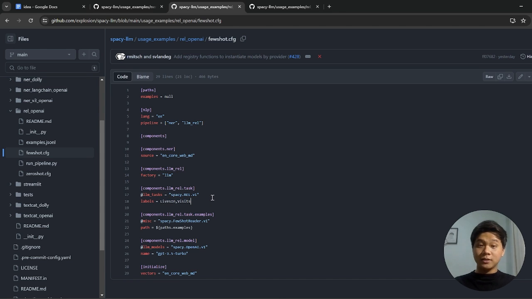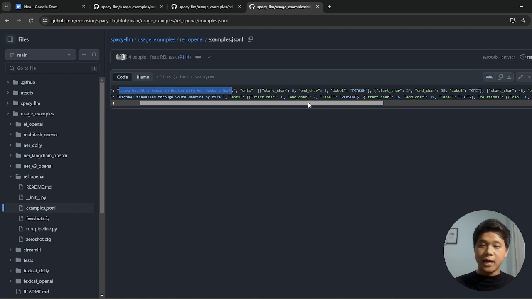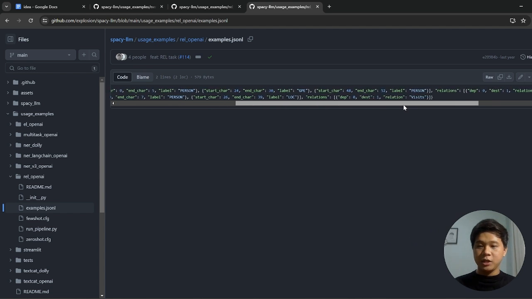And the last thing that I noticed from this repository is the use of few-shot prompts. To not only give the instructions and guidance, they also provide an example for the LLM. For example, the original text is "Laura bought a house in Boston with her husband Mark." And the first entry is person, GPE, person, and the relationship is lives in.